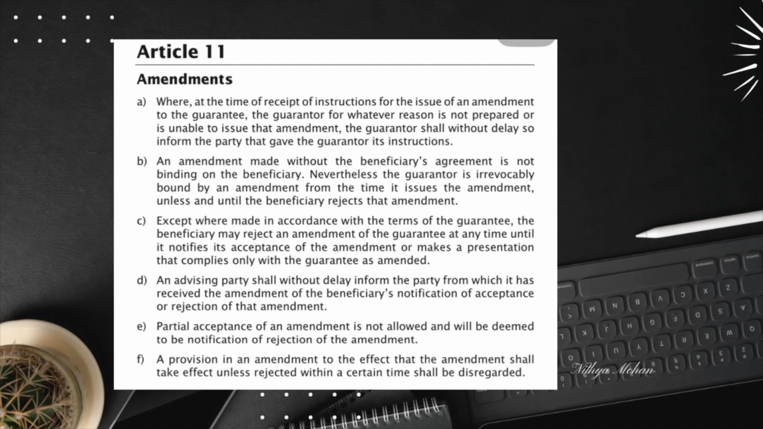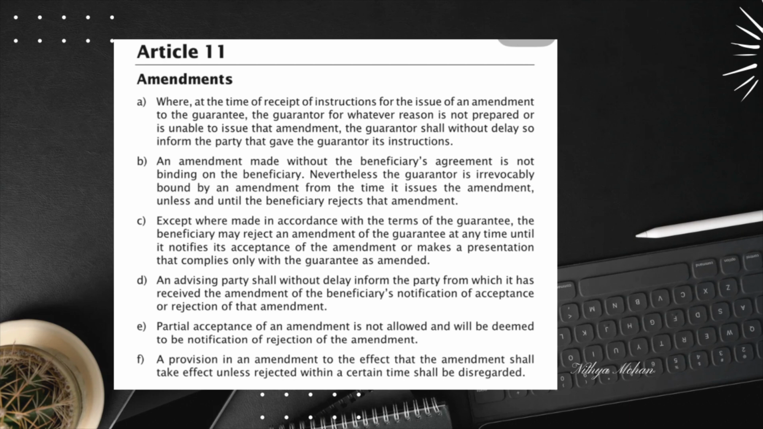Now, amendments can be initiated in one of two ways. First, by the beneficiary. The beneficiary contacts the applicant to request instructions for the guarantor to issue the amendment. Second, by the applicant or instructing party itself. Here, the applicant or instructing party directly initiates a request.